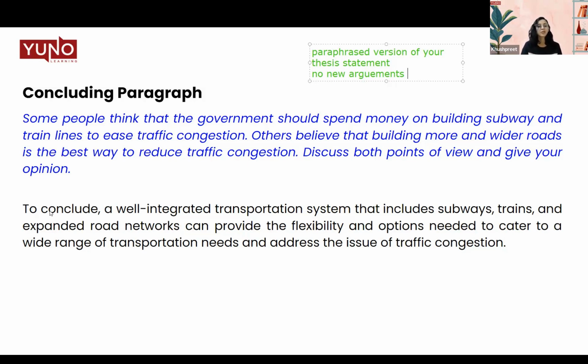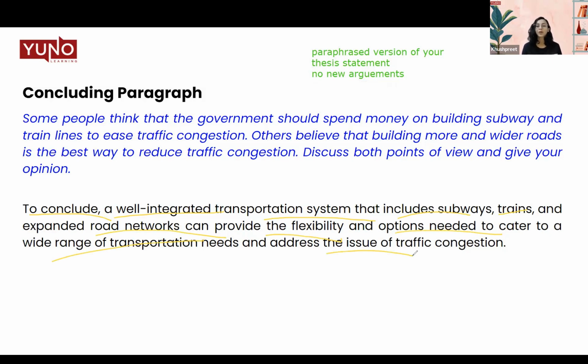Let's see. To conclude, now that is a linker that you can use, a well-integrated transportation system that includes subways, trains, and expanded road networks can provide the flexibility and options needed to cater to a wide range of transportation needs and address this issue of traffic congestion.